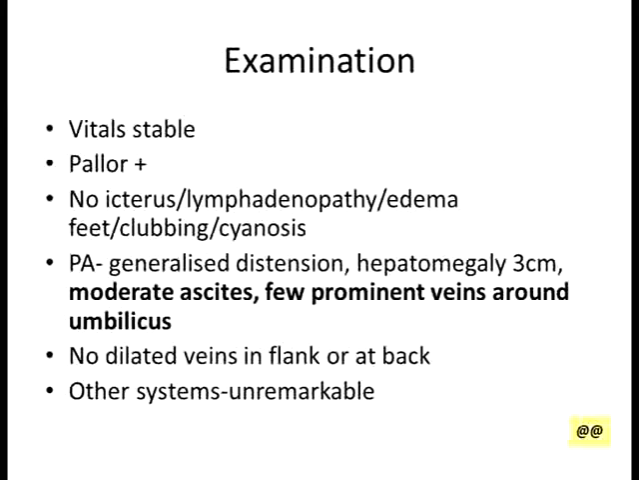Now on examination, this child was vitally stable when she had come to us. She was mildly pale. There was no icterus, lymphadenopathy, edema feet, clubbing or cyanosis. On abdominal examination, there was generalized distension of the abdomen with 3 cm hepatomegaly. There was moderate ascites and dilated prominent veins around the umbilicus. There were no veins in the flank or at the back, and other systems were unremarkable. Right, let's stop at this point.